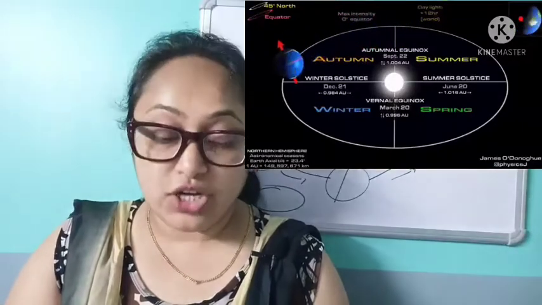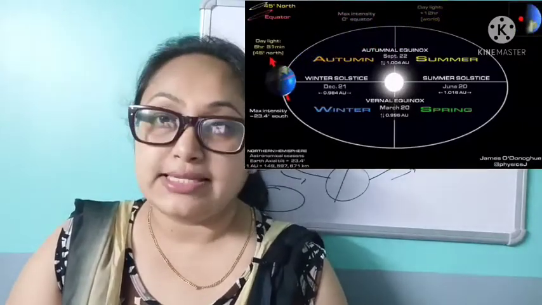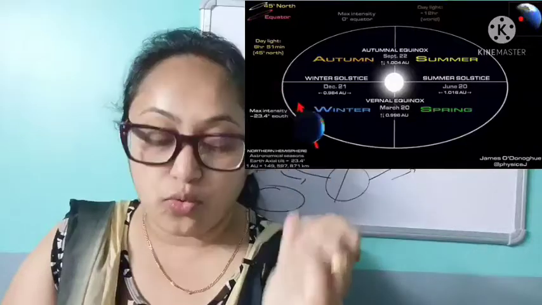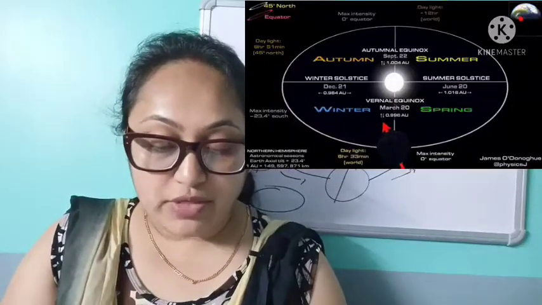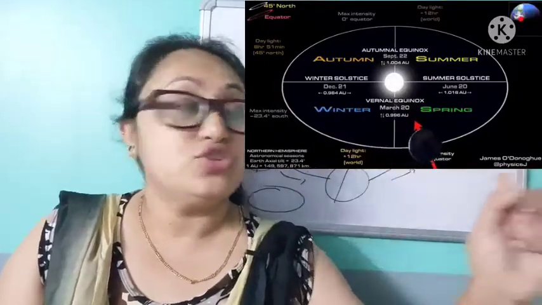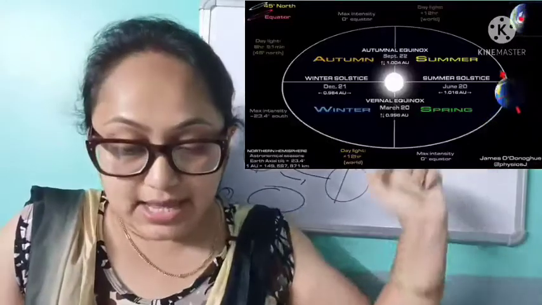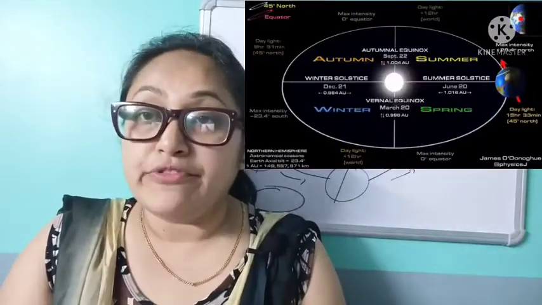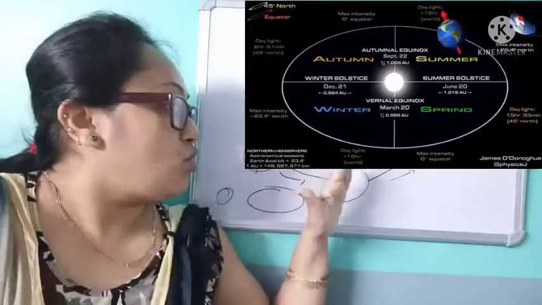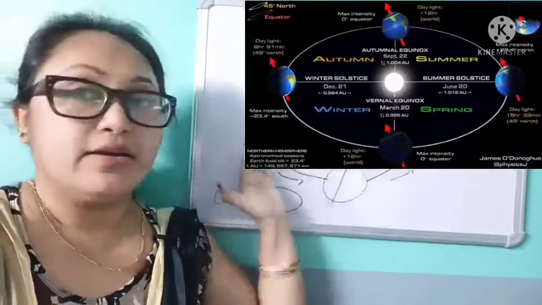Because of the rotation of the earth on its axis, that means on its own. The revolution of the earth around the sun. And the inclination of the earth's axis. Clear?